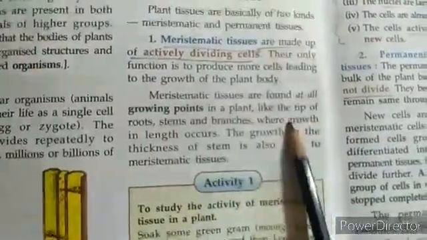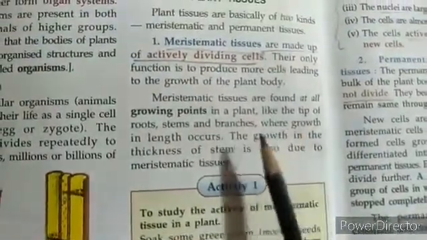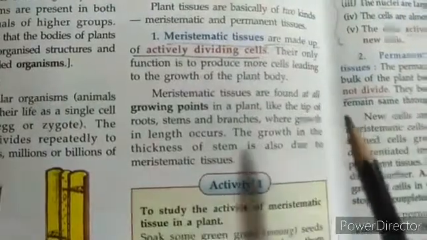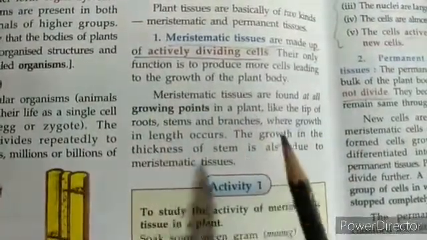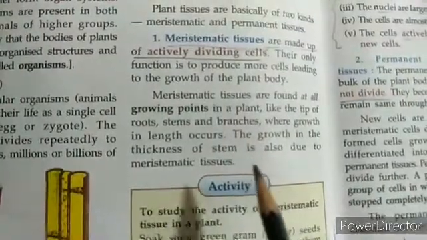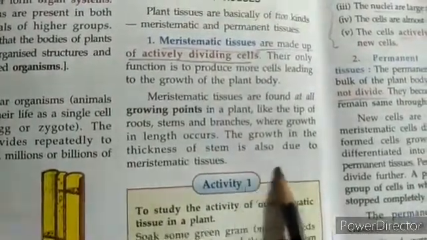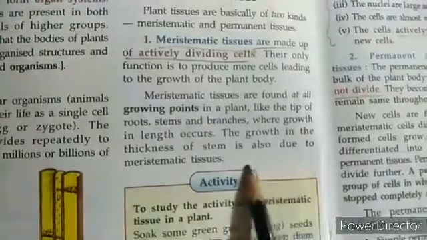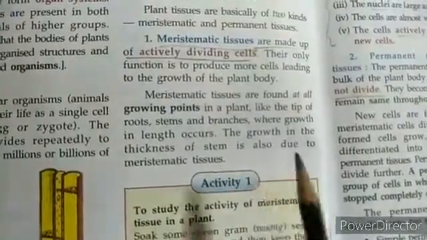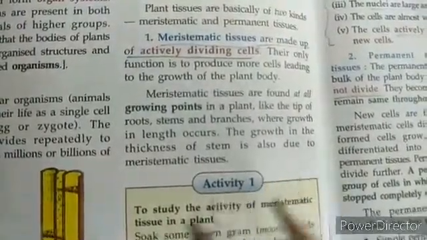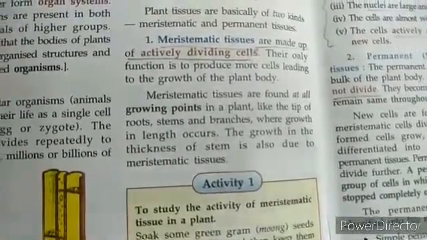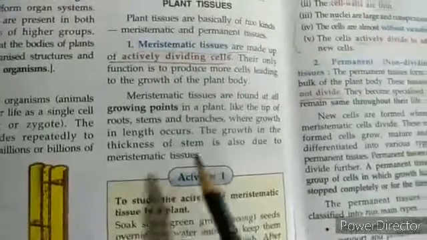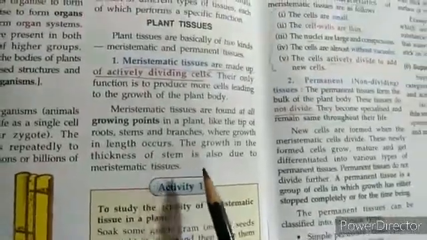So at the tip of the plant, where the plant is growing for its height, there will be apical meristematic tissue. Then there will be lateral meristematic tissue, as across the stem's thickness, or the girth of the stem, will be increased by that. And then between the two nodes the branch will be increasing by internodal meristematic tissue. So we will have a look here.